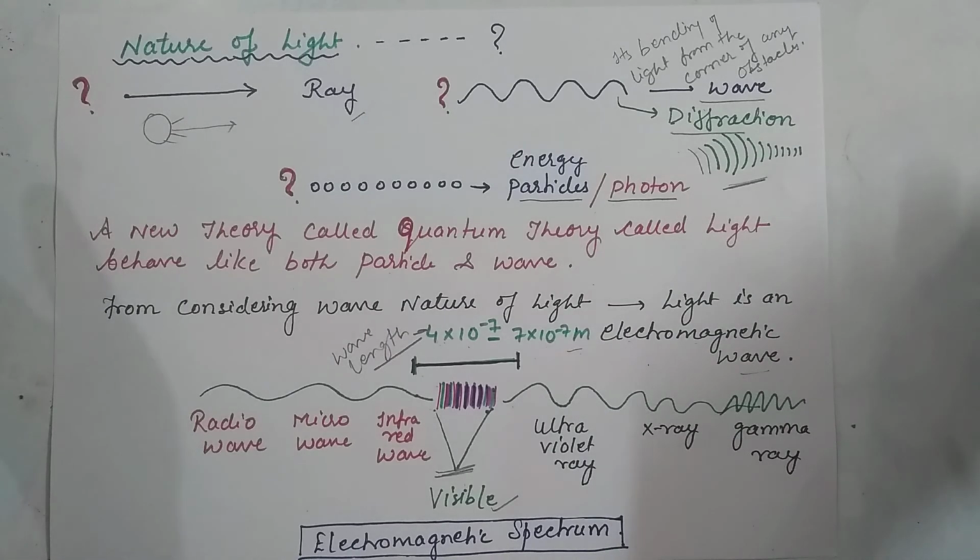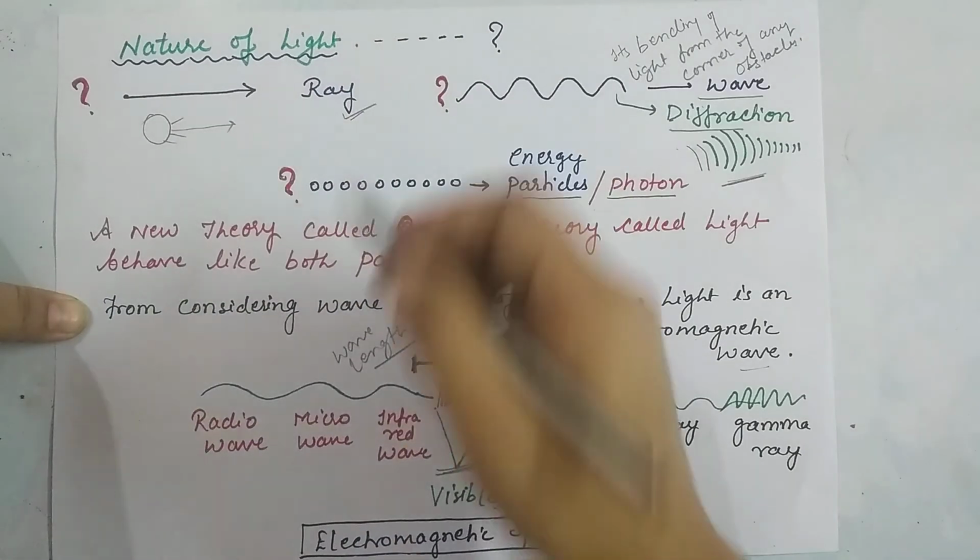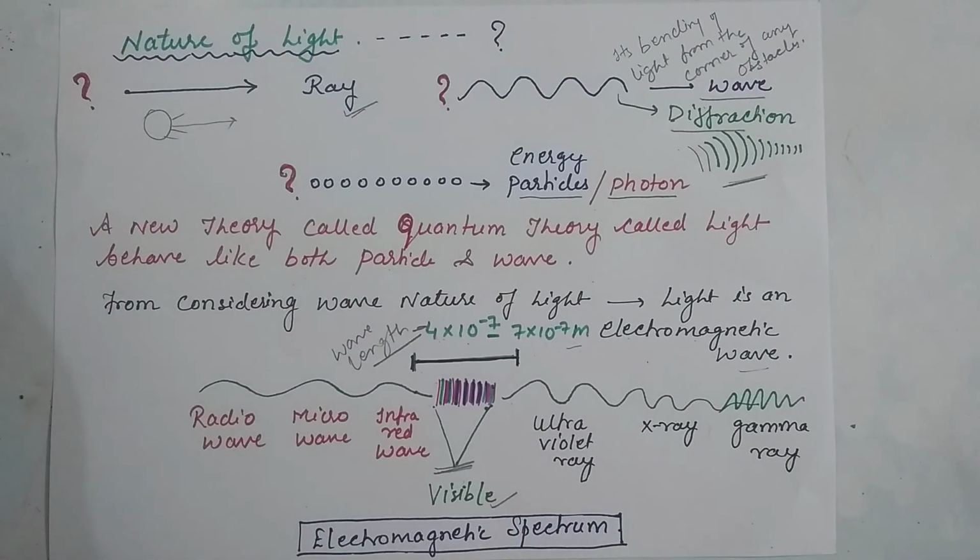But in this chapter, we are basically dealing with the reflection and refraction of light. So we will consider it as a ray, and we take light in the ray form to understand this whole concept.